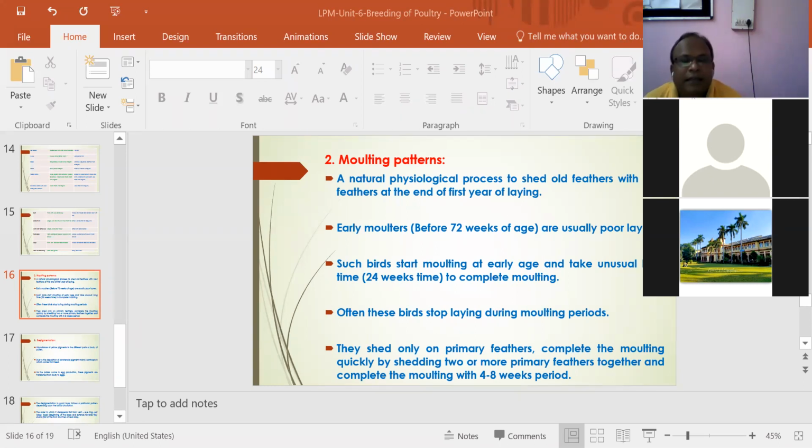Good layers complete the molting quickly by shedding 2 or more primary feathers together, and complete the molting within a 4 to 8 week period. That is molting.